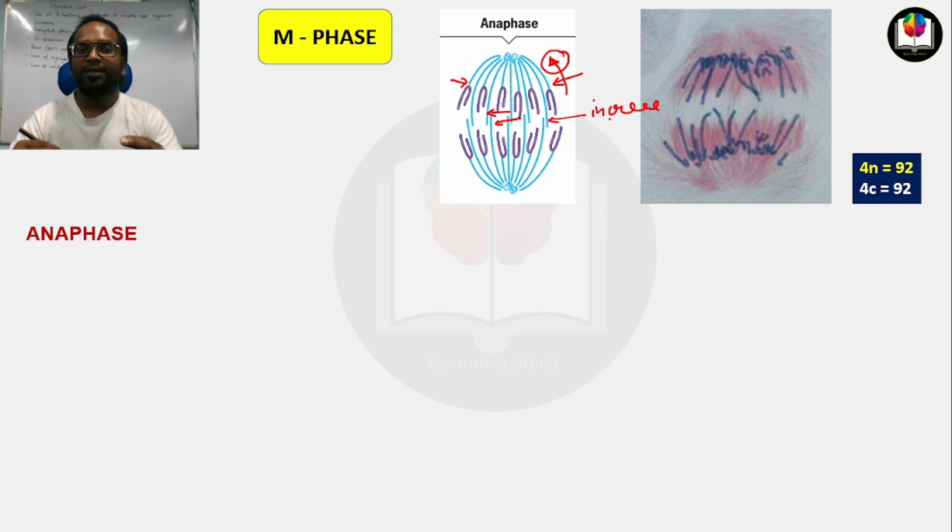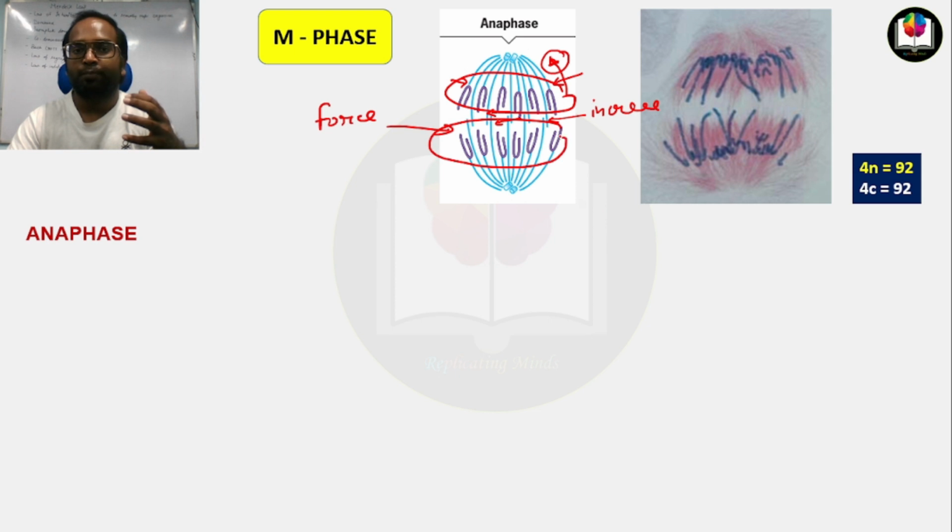Both these processes complement each other and exert a force, a pressure in the middle, which helps in the segregation of the chromatids toward the opposite poles. This is how the separation of sister chromatids occurs.